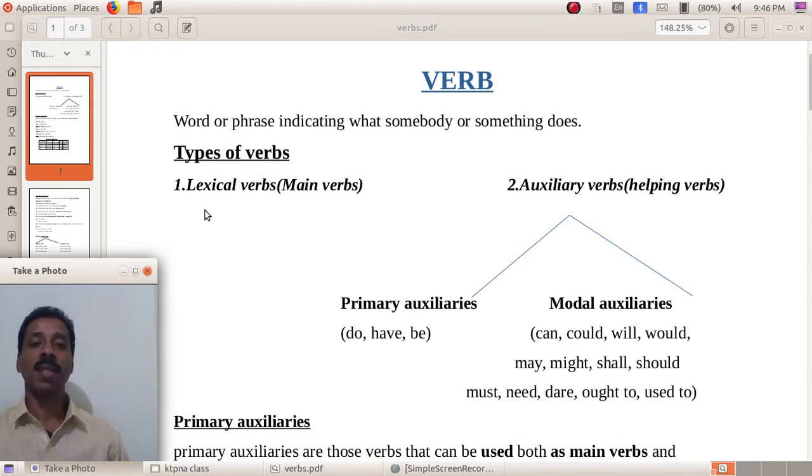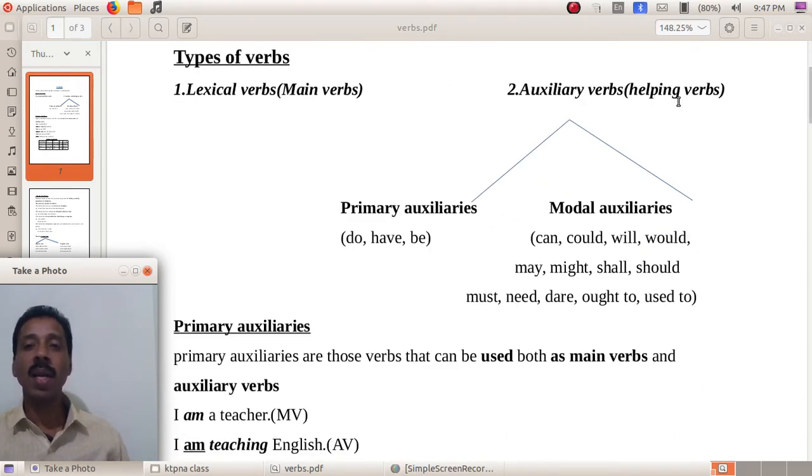The first classification: lexical verbs and auxiliary verbs. Lexical verbs means main verbs. Auxiliary verbs, or helping verbs. Then, for auxiliary verbs, there are two classifications, primary auxiliaries and modal auxiliaries. These two are under auxiliary.